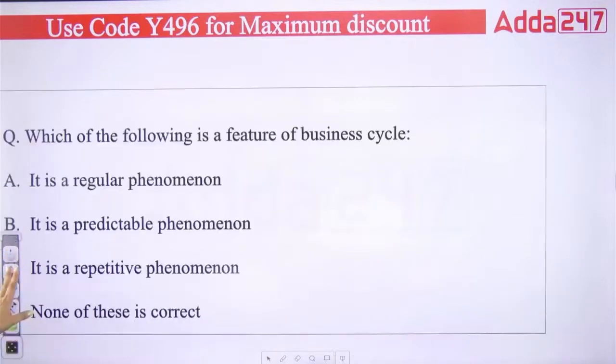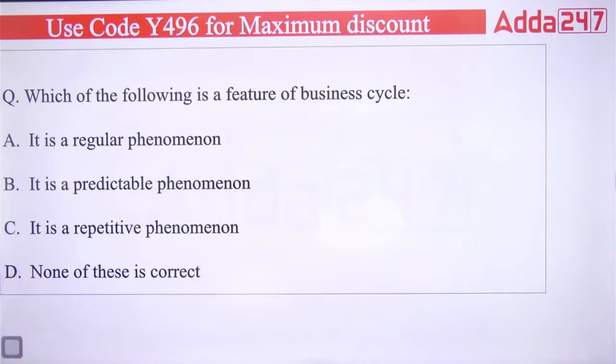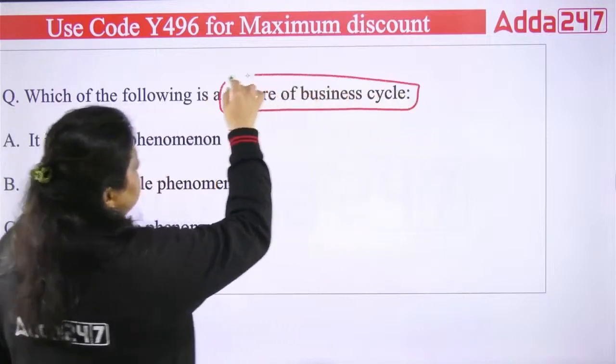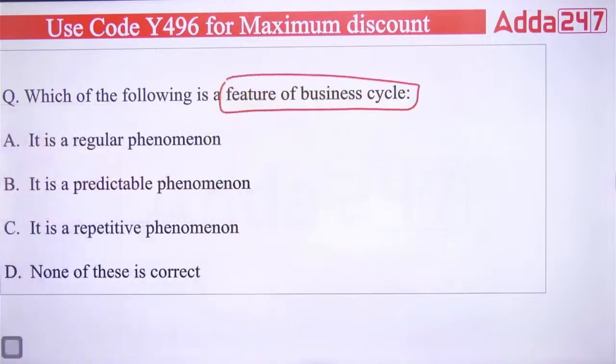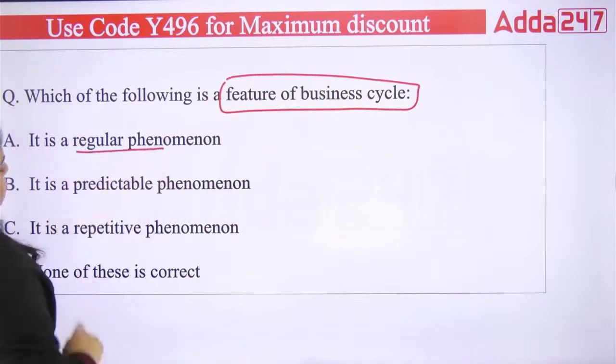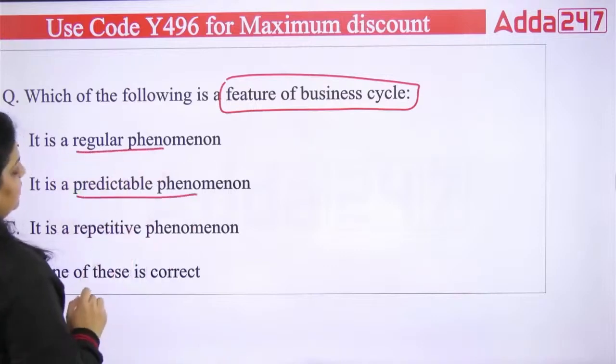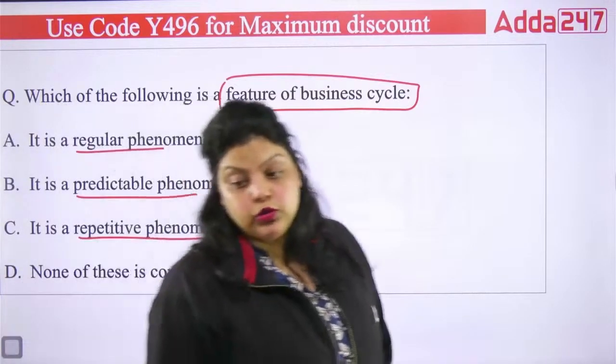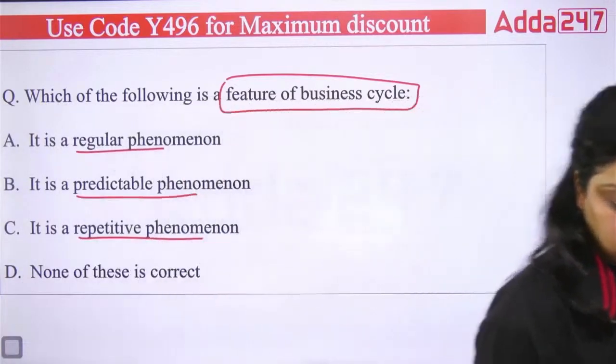Second question is asking which of the following is a feature of business cycle. First is saying it's a regular phenomenon. Second is saying it's a predictable phenomenon. Third is saying it is a repetitive phenomenon. And fourth is saying none of these is correct. So let me know which of the following is correct.